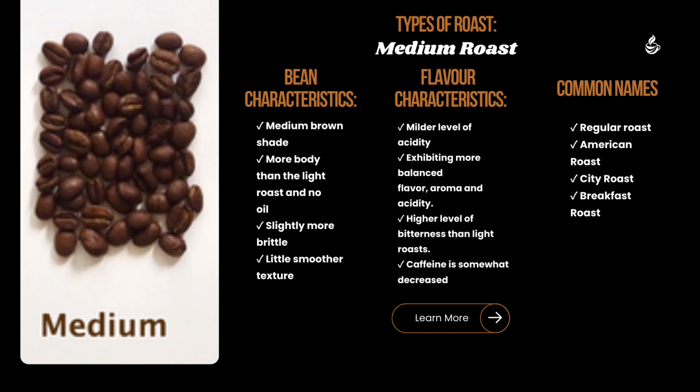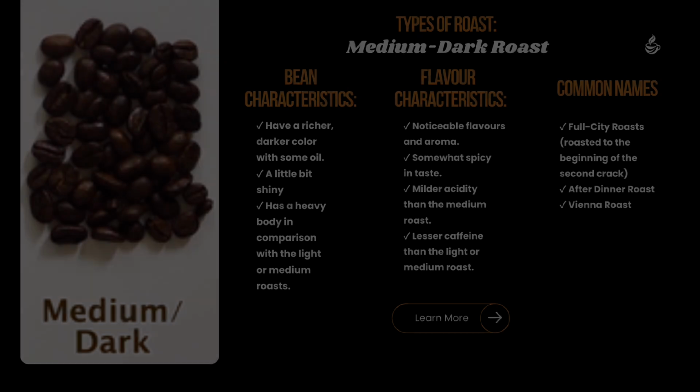Next, flavor characteristics are a milder level of acidity, exhibiting more balanced flavor, aroma, and acidity. Higher level of bitterness than light roast, caffeine is somewhat decreased. Common names: regular roast, American roast, city roast, breakfast roast.